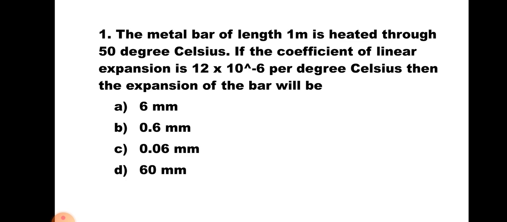Now, whenever any metal is heated, it expands, and its expansion is known as free deformation, which is equal to alpha into T into L. Here alpha is 12 into 10 to the power minus 6, T is 50 degrees Celsius, and L is 1 meter. So if you multiply alpha into T into L, you will get the value of the expansion. Hence, the answer of this question is B, 0.6 mm.